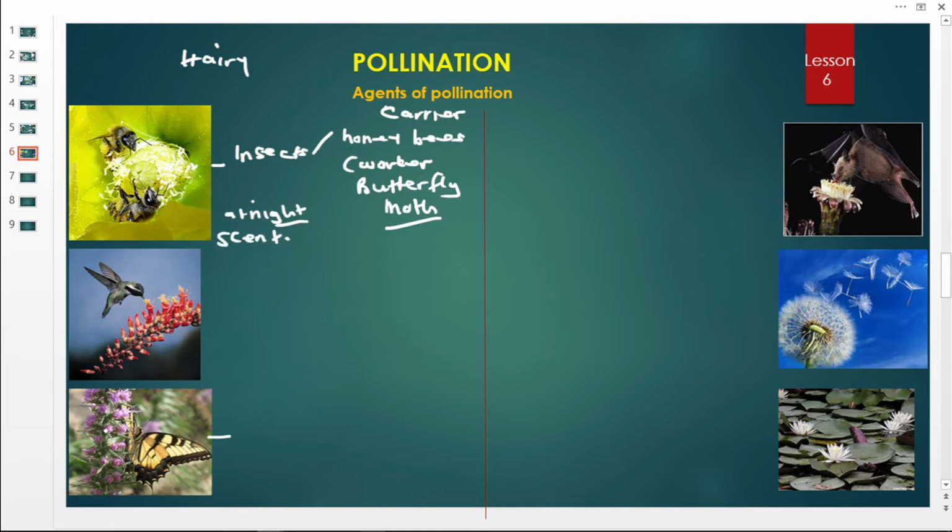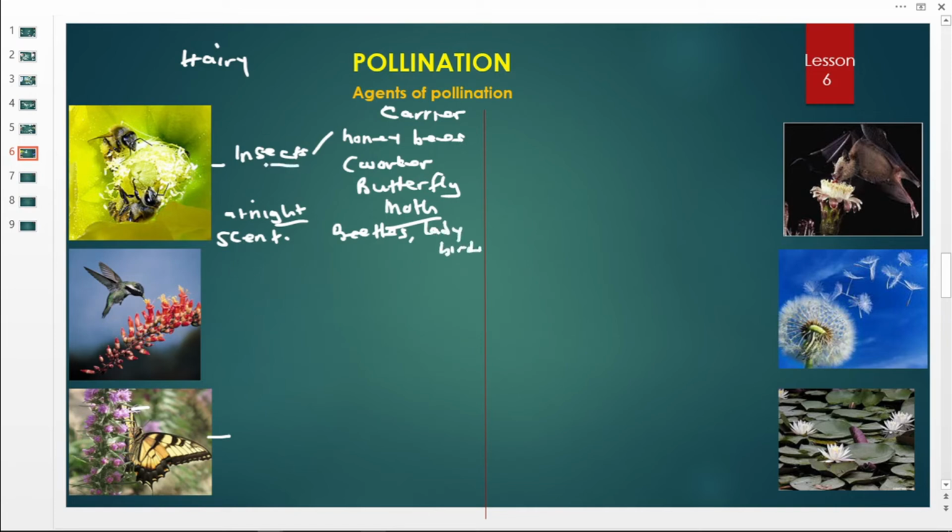If this flower produces a good smell at night, then these moths are sensitive to that scent, so they will follow where the scent is coming from until they land onto that flower. Then apart from the butterflies, moths and worker bees, we have beetles and also ladybirds.